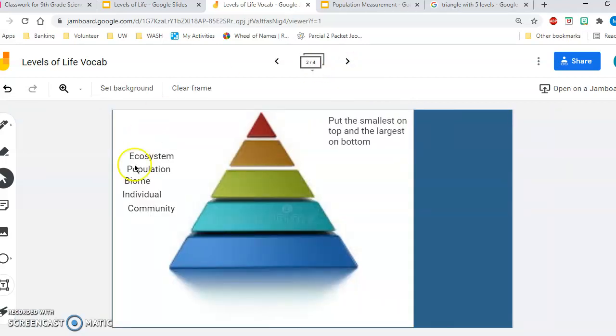And then our next thing that I want you guys to do is to put our smallest term at the top. So if we think individual is the smallest, I want you to put it over this top of the pyramid and then go down in order. We go from individual to the next biggest until we get all the way down to the biggest level of our life. So just a couple of activities to help us learn and reinforce what we just heard.